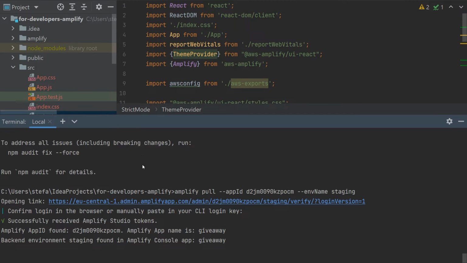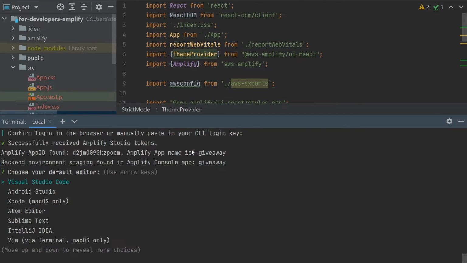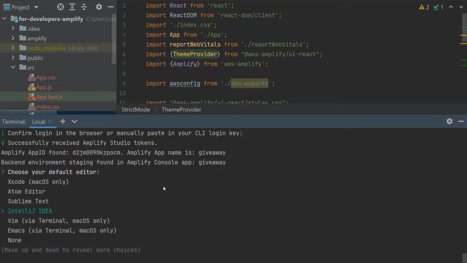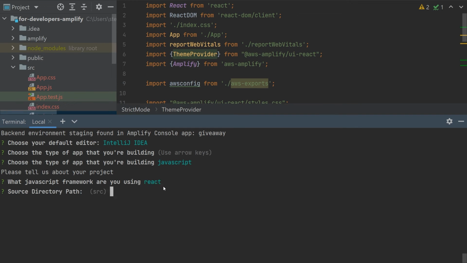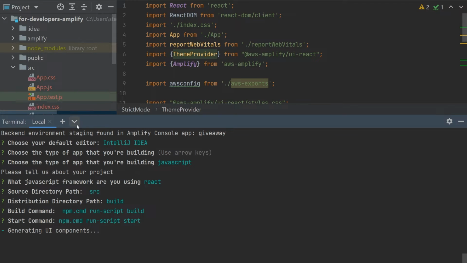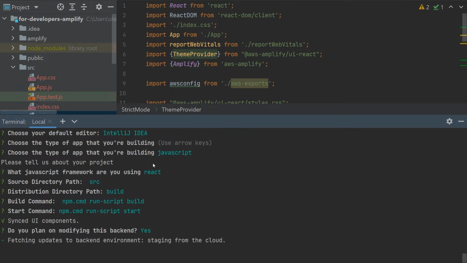And then press return, and it should ask you some questions. So choose the editor, framework, and so on. And then the code generator will spin up and generate some code for you. Answer yes, of course.